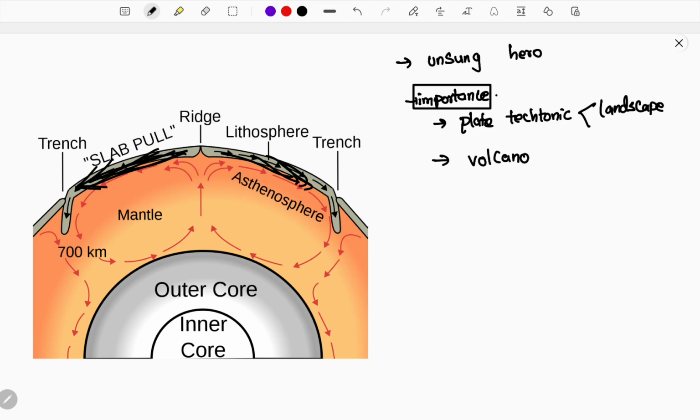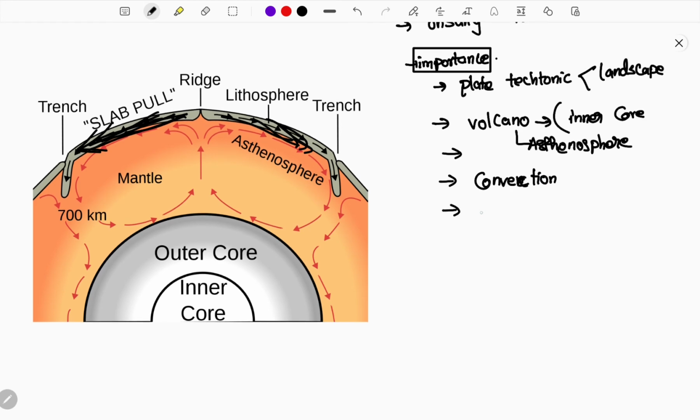Also, volcanic material helps us study the inner earth, even the inner core. So even the inner core of the earth can be studied because of volcanoes. This volcano is from the asthenosphere. So indirectly, the asthenosphere is the main reason for studying the inside of the earth. And here the asthenosphere is the main reason for convection, convectional cells, and also the magnetic field is created, and many other things.